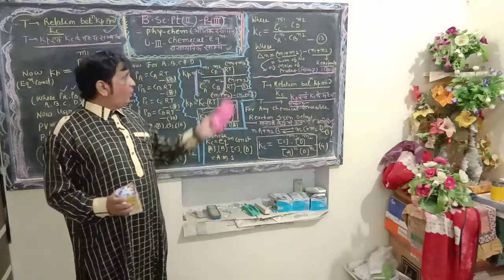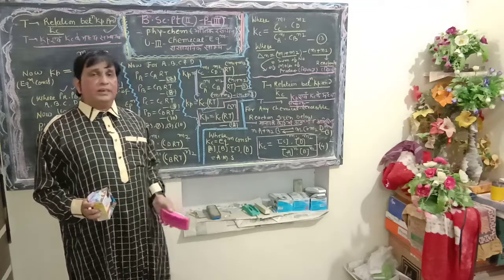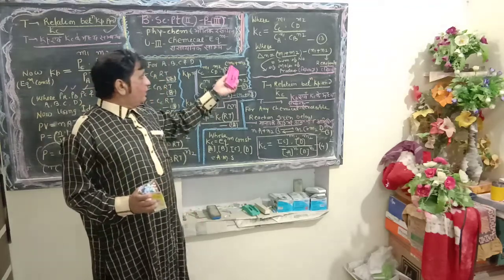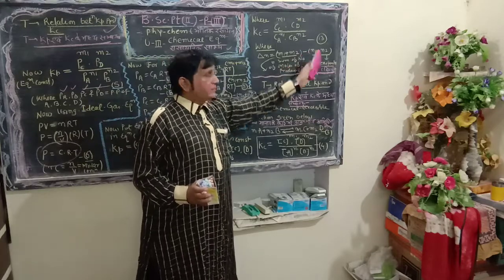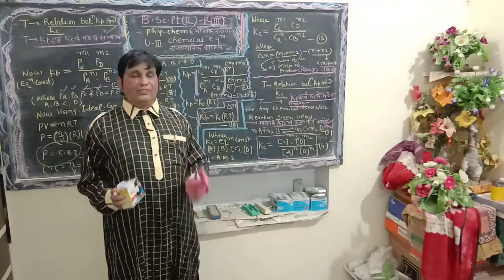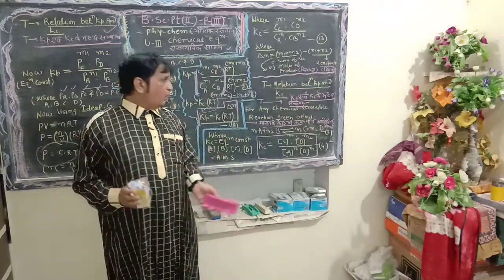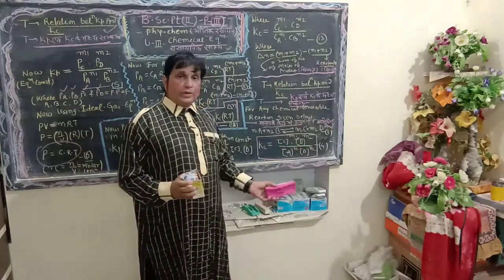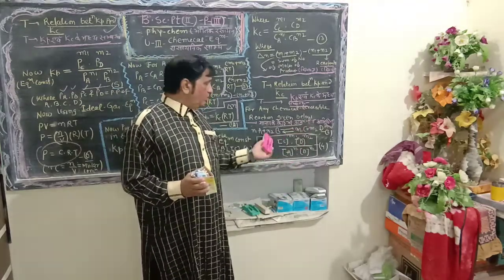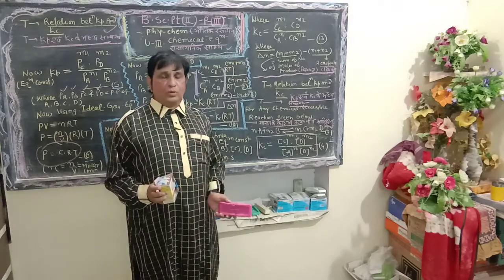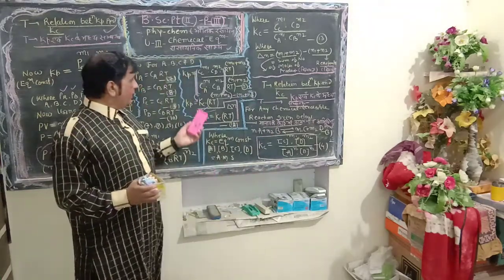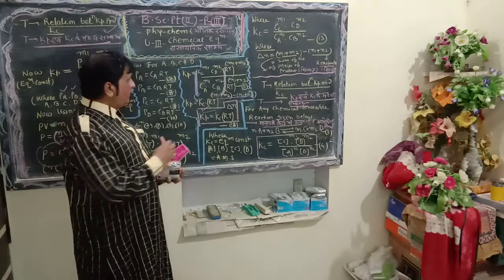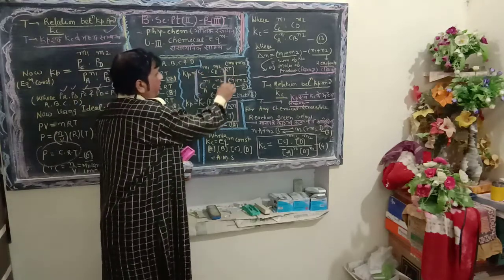Dear students, further solving, we add the numbers of moles in the numerator and denominator: m1 plus m2 minus n1 plus n2. It is the difference between the sum of the moles of products, m1 plus m2, and the sum of the moles of reactants, n1 plus n2, which gives the value of delta n.